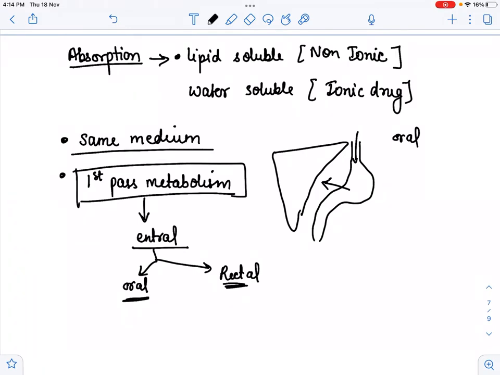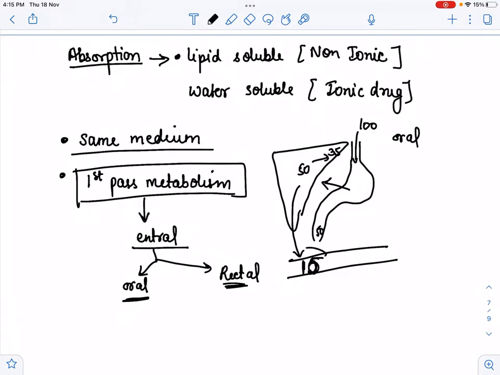Suppose we took 100 molecules of the drug, and 50 were not absorbed and 50 molecules get absorbed. In the liver, metabolism will occur, like 35 out of 50 get metabolized there, and from the liver only 15 molecules reach the blood circulation.